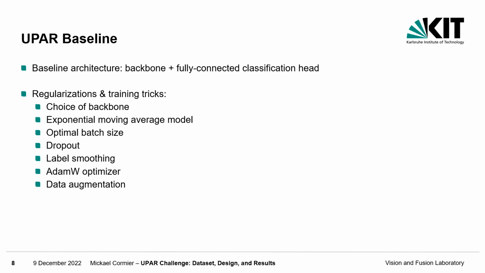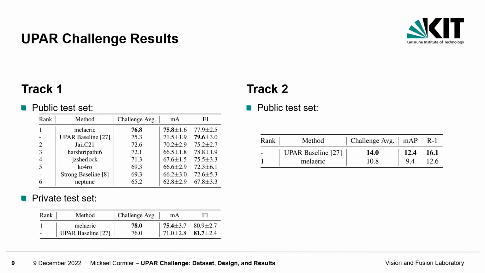As a baseline for the challenge, we use the UPAR baseline, which is designed for generalization, but also for the specialization setting. We rely on the typical baseline architecture consisting of a backbone followed by a fully connected classification head and apply many optimizations regarding regularization and training tricks. More details can be found in the UPAR paper. Let's move to the results.